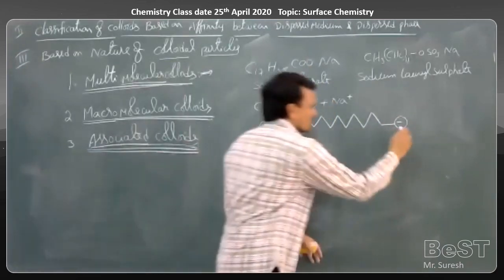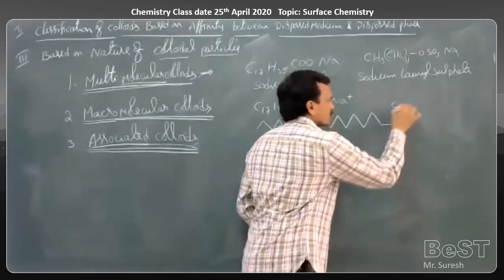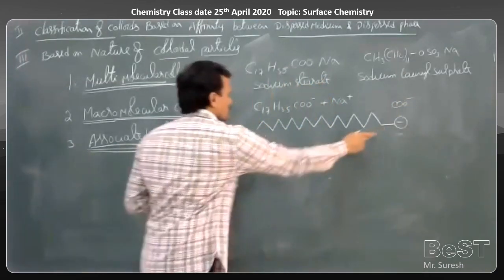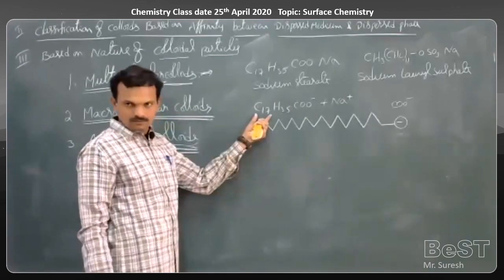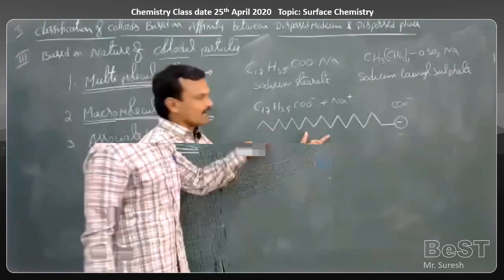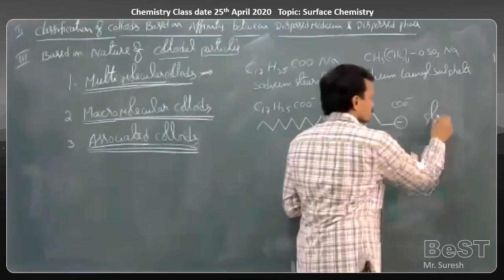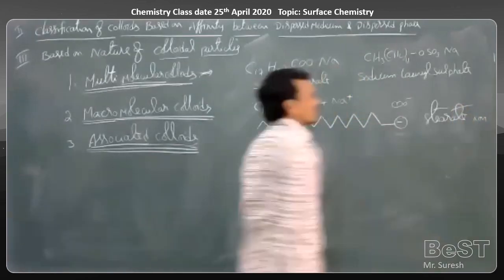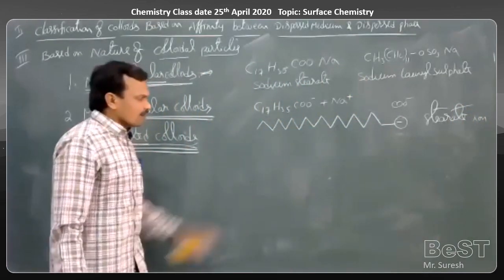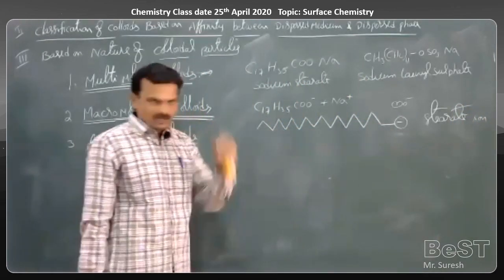So this is nothing but a COO minus part. This is nothing but a hydrocarbon chain which contains 17 carbons. This is nothing but a stearate ion. Now this stearate ion contains two parts.